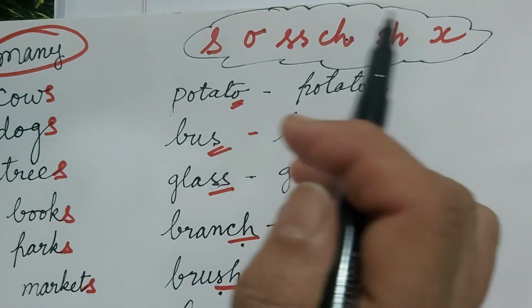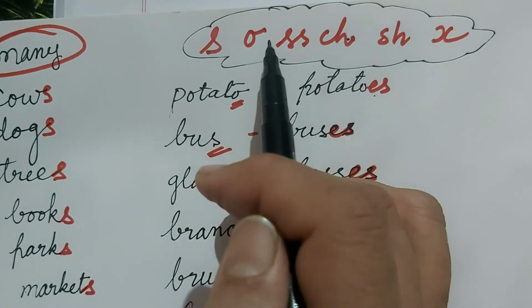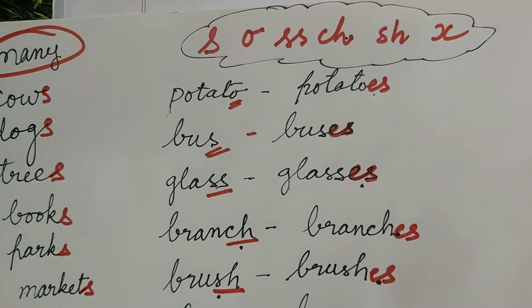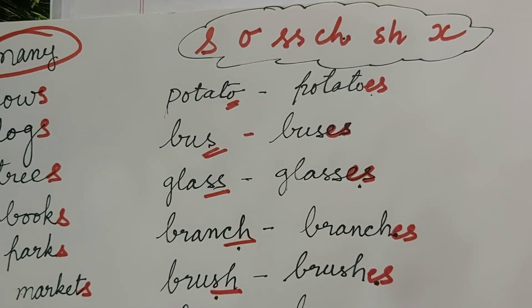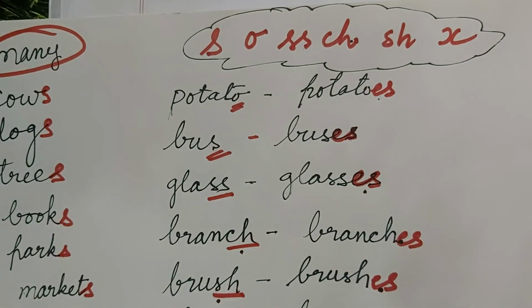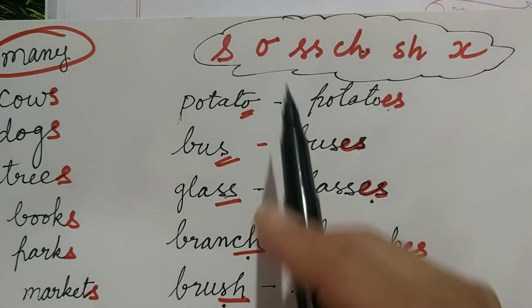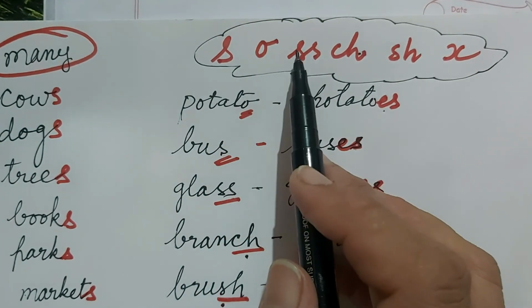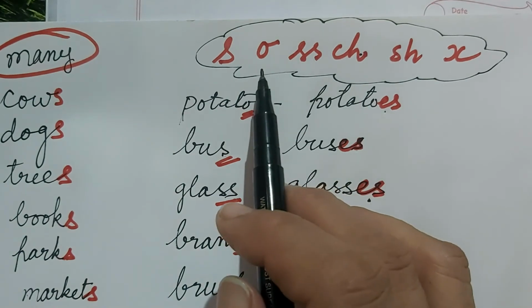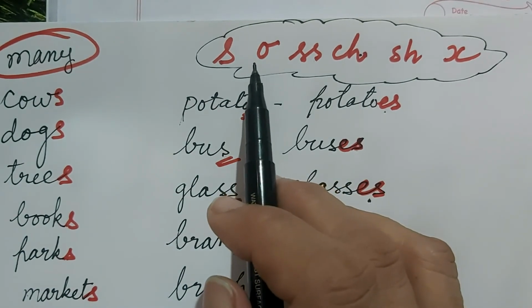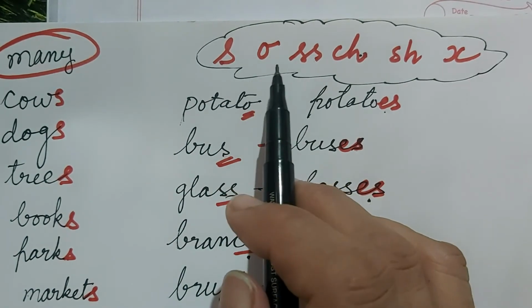So you have to learn all this: s, o, double s, ch, sh, x, so that you can find out and write the correct way or make the word plural by adding es. When you read the word, you will come to know whether you have to add only s or es.